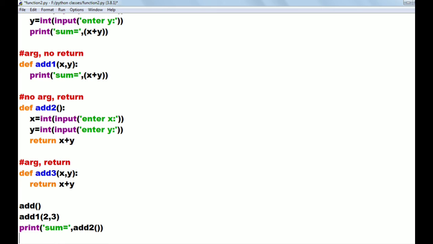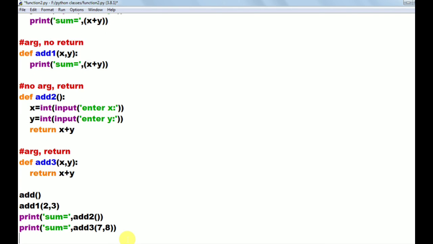Then I want to call the add3 function. To call the add3 function, I am writing add3 of, giving the first value as 7 and the second value as 8. Okay, add3 of 7 comma 8. So this add3 function will be called, that calculates the 7 plus 8 value, that is 15. The 15 value will be returned to the function call. I want to print that one. So to print that, I am writing the printing statement, print sum equals to, comma add3 of 7 comma 8.